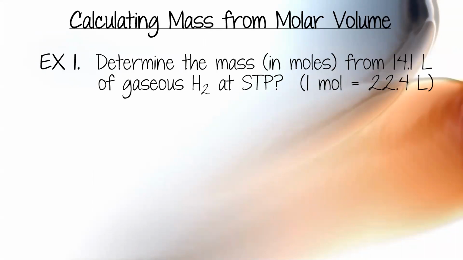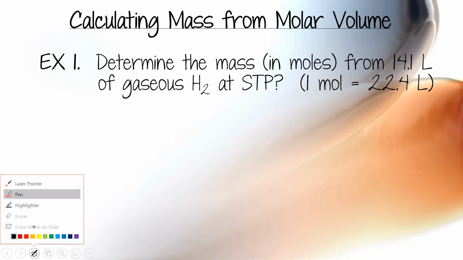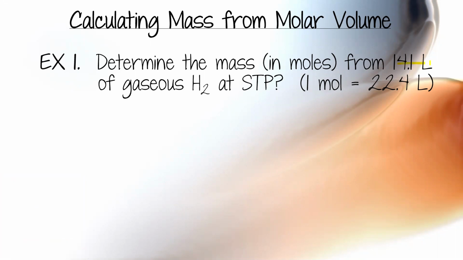So what happens if we want to calculate mass from molar volume? Okay, so we're kind of going backwards now. I'm going to give you liters. I'm going to ask you to find the mass, either in grams or moles. Okay, so determine the mass in moles of 14.1 liter of gaseous hydrogen. Okay, so I'm using the only number that's been given to me. Once again, 2 steps. Now we're going to convert from liters to moles.